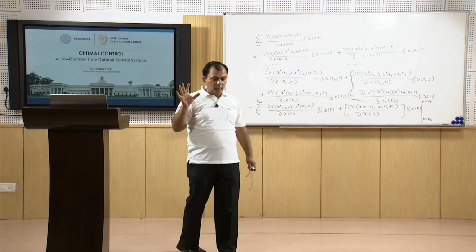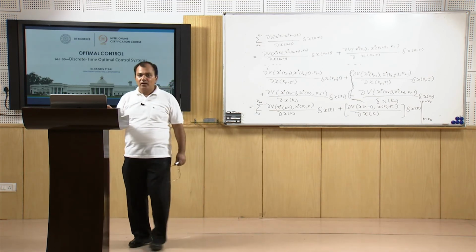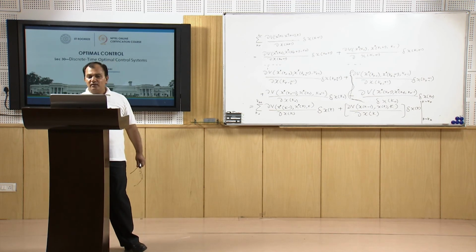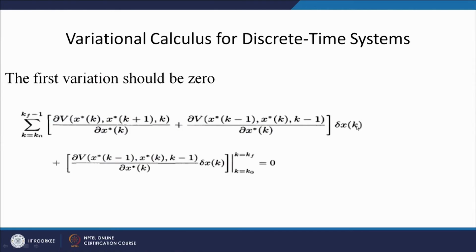If I am to find the extrema of a functional, its first variation vanishes at the optimal point. So, I can equate it to 0. As my delta x k is arbitrary, delta x k can take any value.